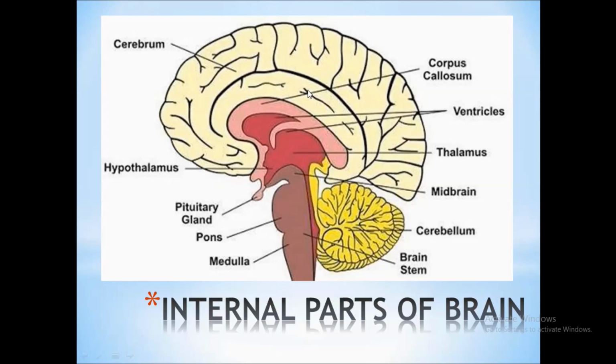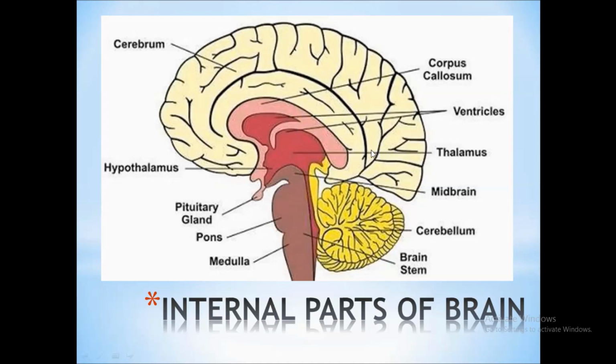Here we can see the different parts of the brain. I have discussed them already. This whole upper portion with holes is the cerebrum. Then you can see this part, which is the corpus callosum, the connecting bridge between the two hemispheres. The empty spaces between these parts are called the ventricles.